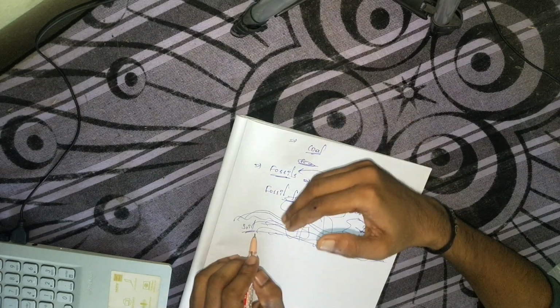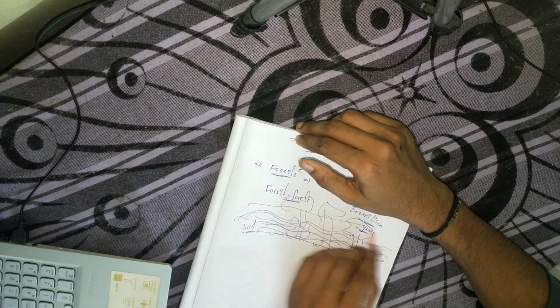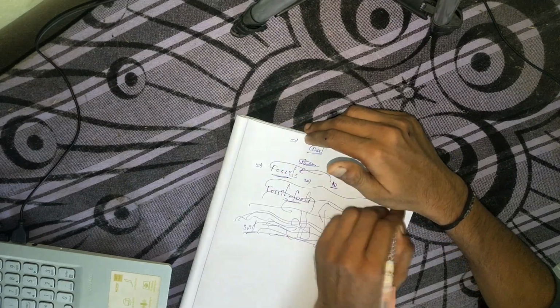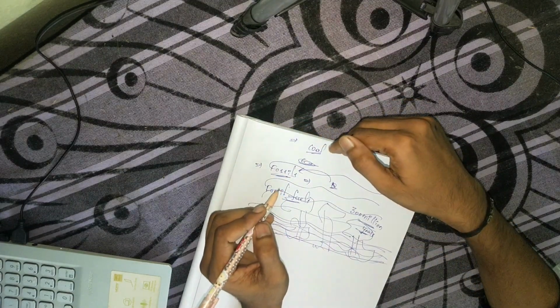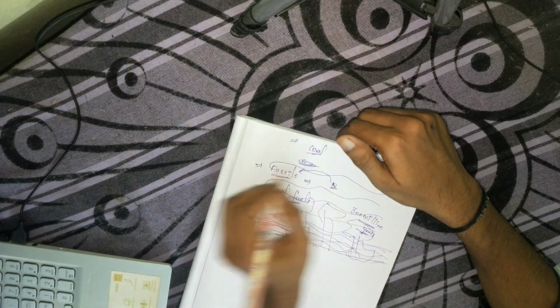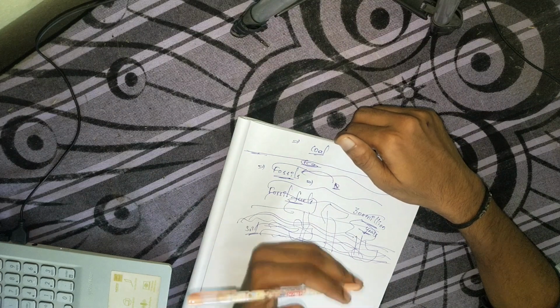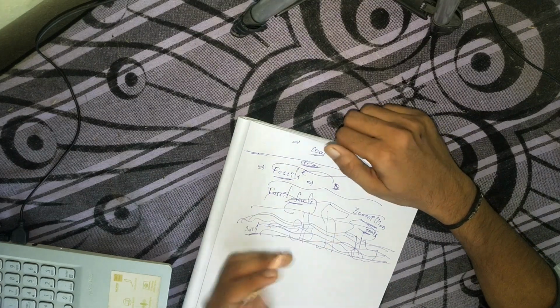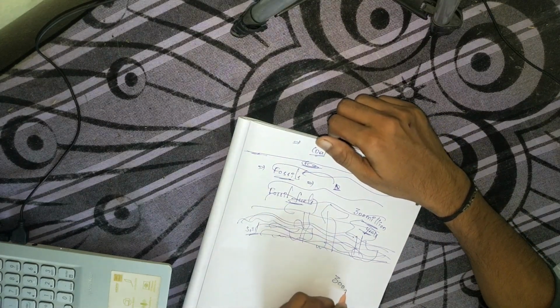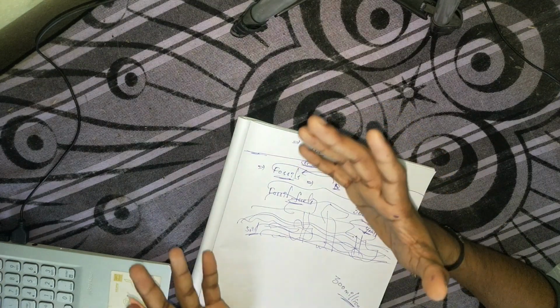So as years progressed, soil gets deposited over them year by year, right? As we move to 300 million years, there might be several layers of land deposited.